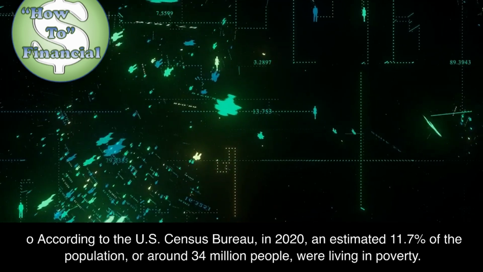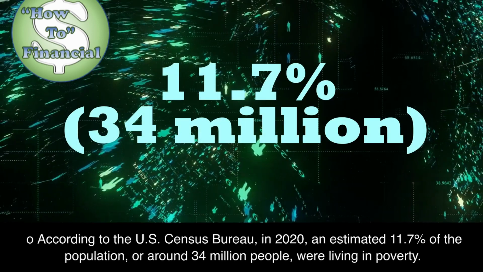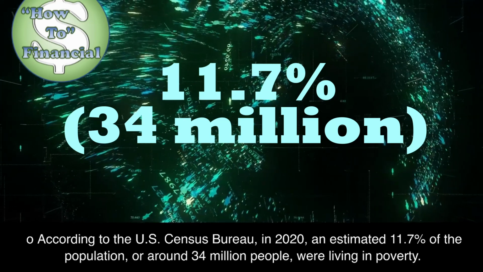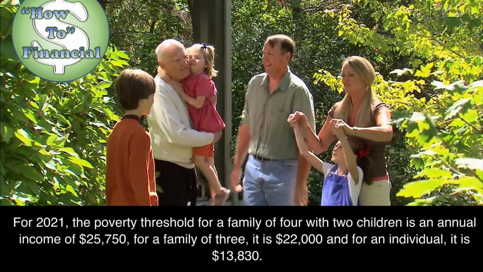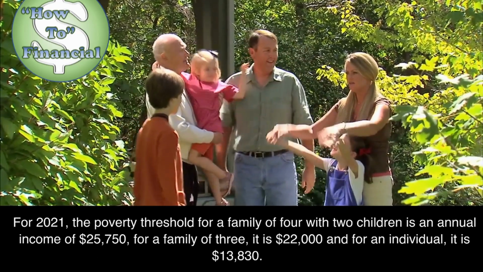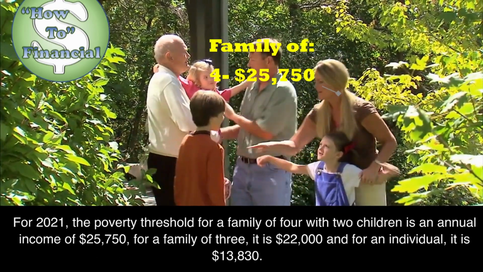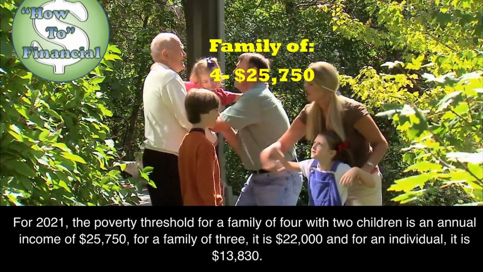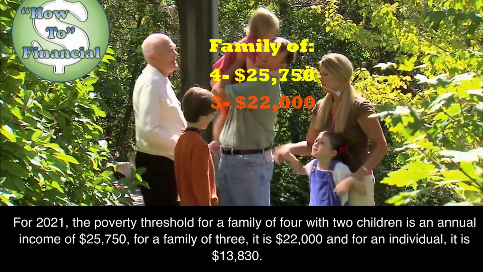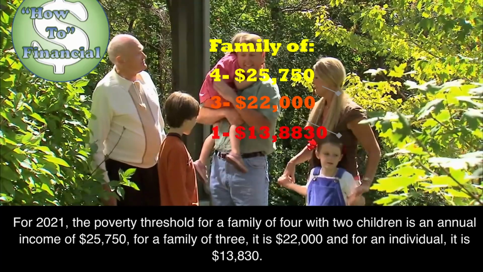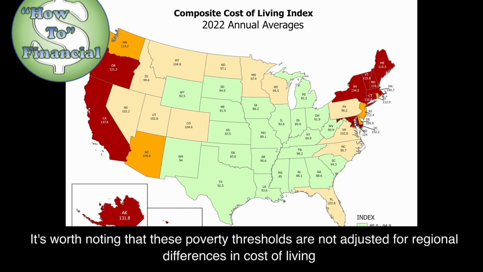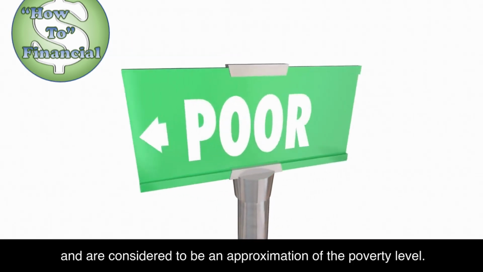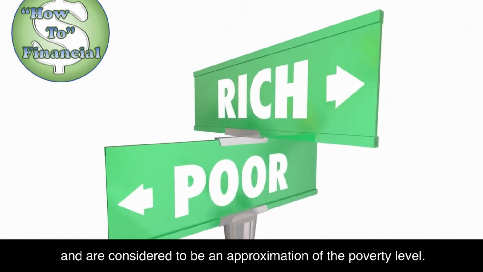According to the U.S. Census Bureau, in 2020, an estimated 11.7% of the population, or around 34 million people, were living in poverty. For 2021, the poverty threshold for a family of four with two children is an annual income of $25,750. For a family of three, it's $22,000, and for an individual, it is $13,830. It's worth noting that these poverty thresholds are not adjusted for regional differences in cost of living, and are considered to be an approximation of the poverty level.